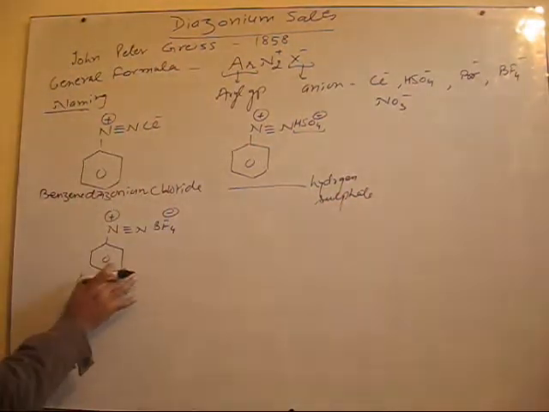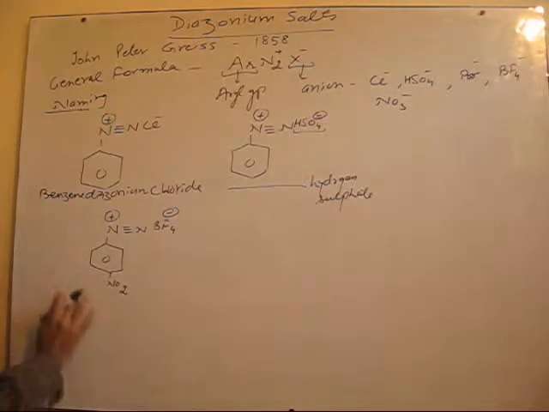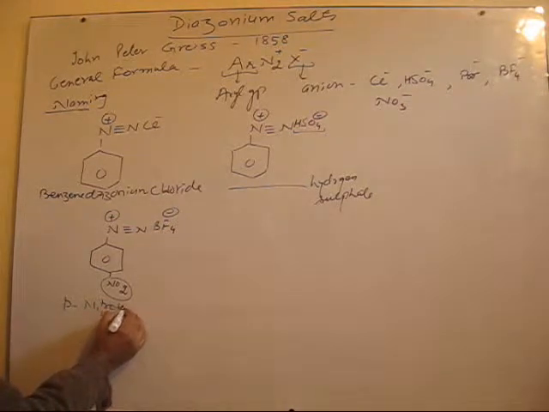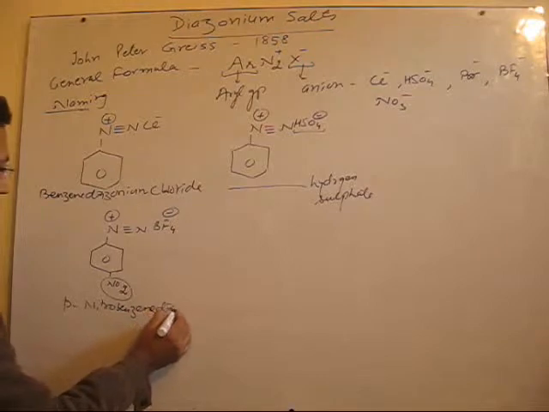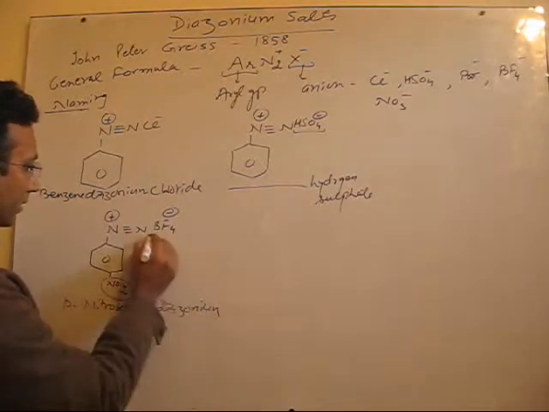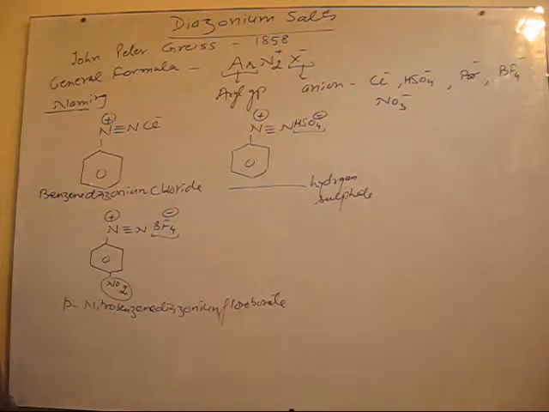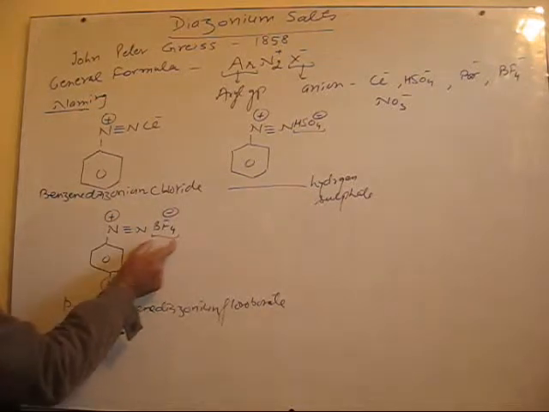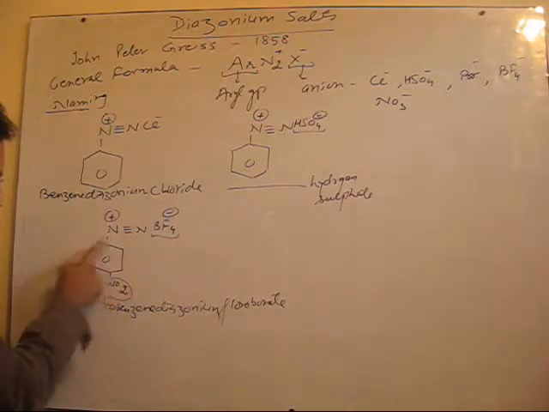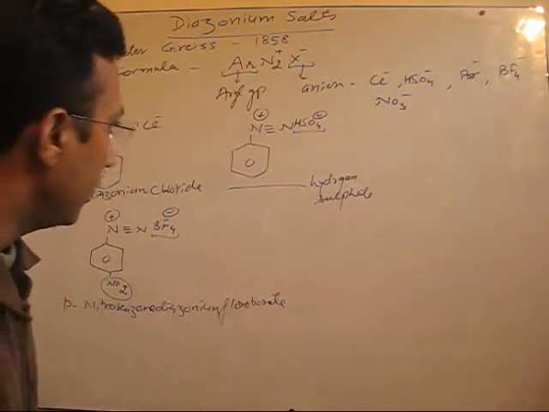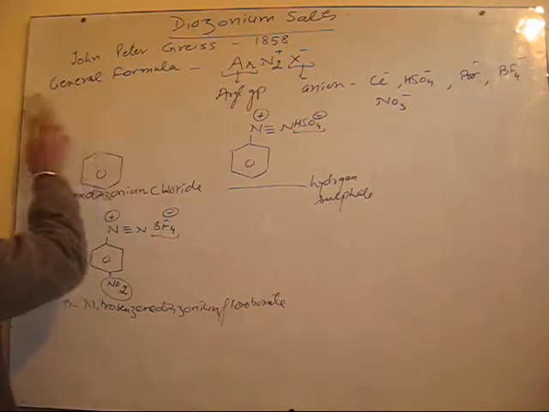Fine. For example, this one. Now, this is not benzene, this is a substituted benzene. Nitro group is present at the para position. So, this part is named first, that is para nitro benzene diazonium, and this ion is fluoroborate. Fine. So, this is how these compounds are named. So, very simple. You should be taking care of whether it is a substituted benzene or simple benzene. Accordingly we can name it. So this is about the naming part.